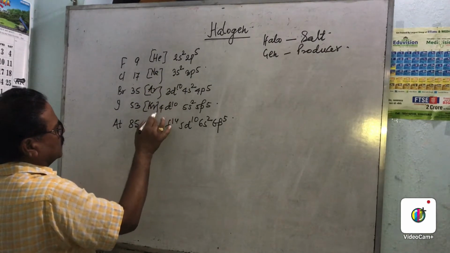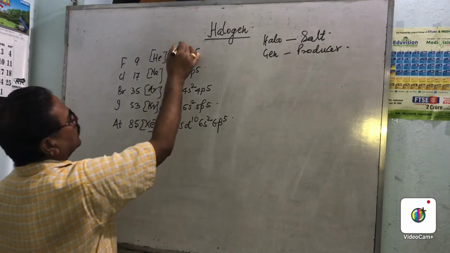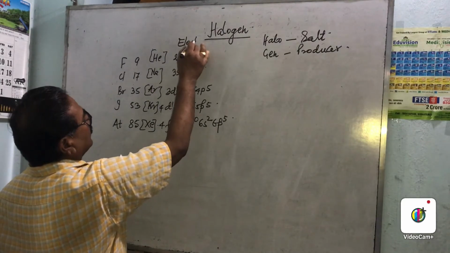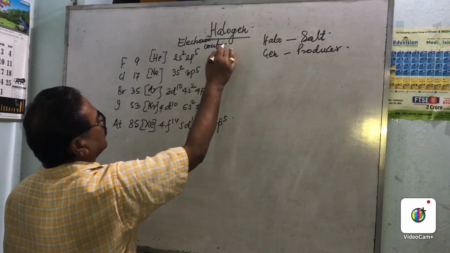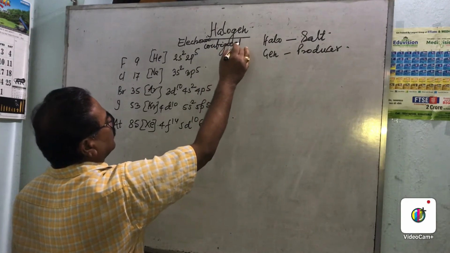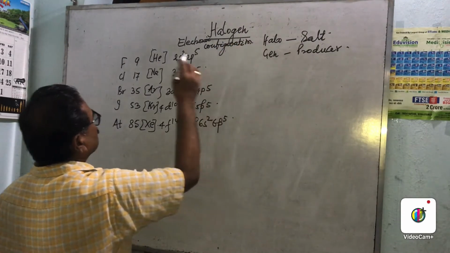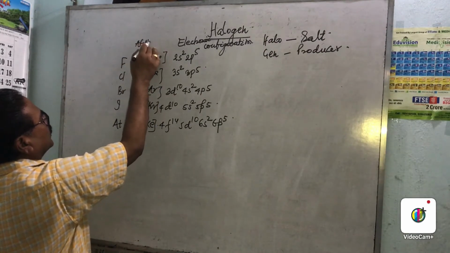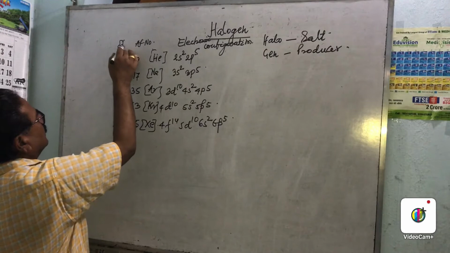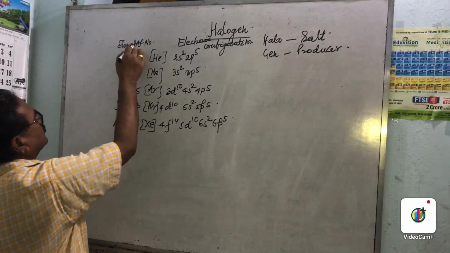So we must know the electronic configuration. There is no need to write the whole configuration. This is the outermost orbit configuration, and this is the atomic number of the elements of this family.